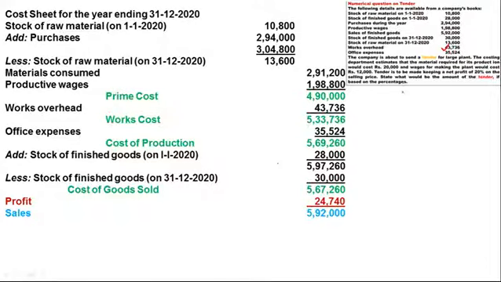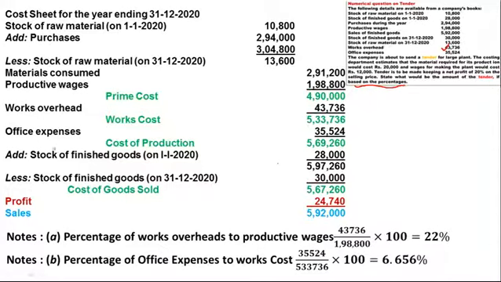So whenever such information is not given, and they mention that the entire expenses are based on percentages, in that case we have to calculate the percentages. So first of all, we need works cost, and to calculate it we use the formula: works overhead divided by productive wages multiplied by 100, so that we will get the works overhead as 22% of productive wages.